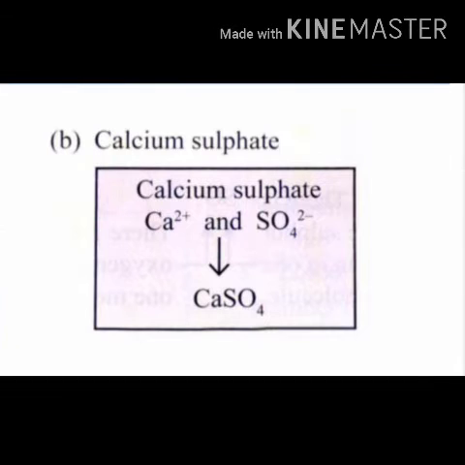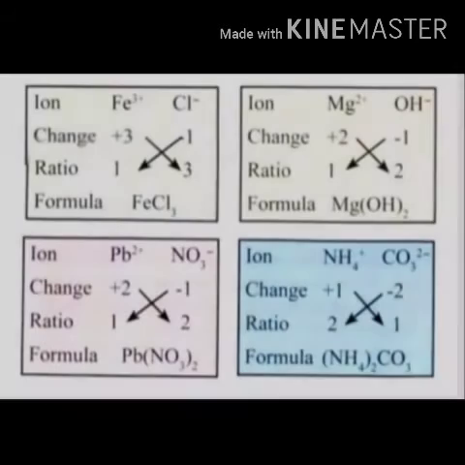In calcium sulfate, calcium has valency +2, whereas sulfate has valency -2. On simplifying, we get the formula CaSO4. In iron and chlorine, we have iron valency +3 and chlorine has -1. After crisscrossing with each other, we get the formula FeCl3.